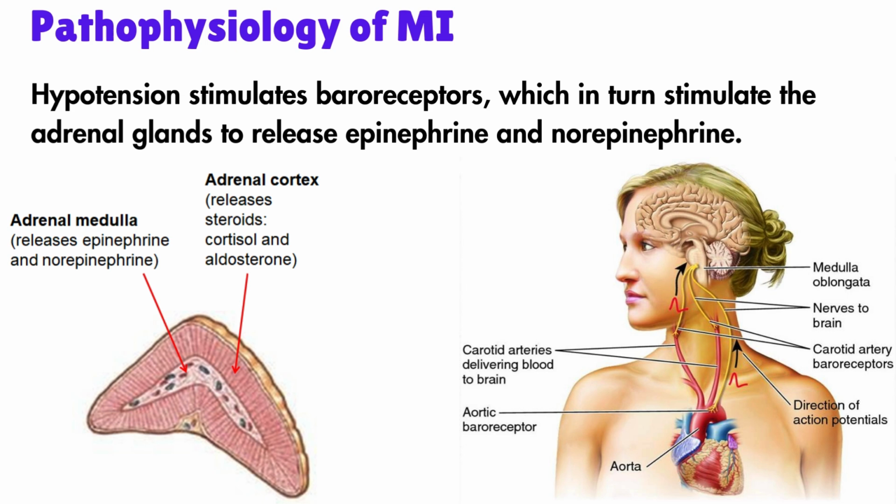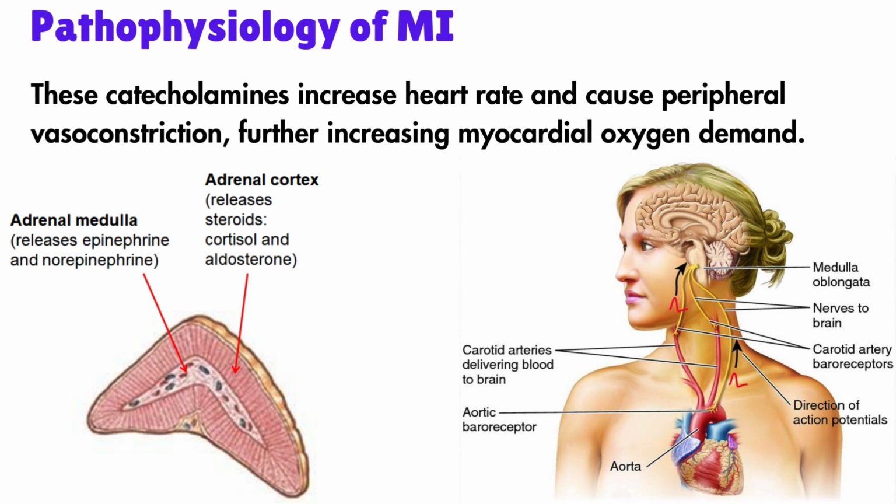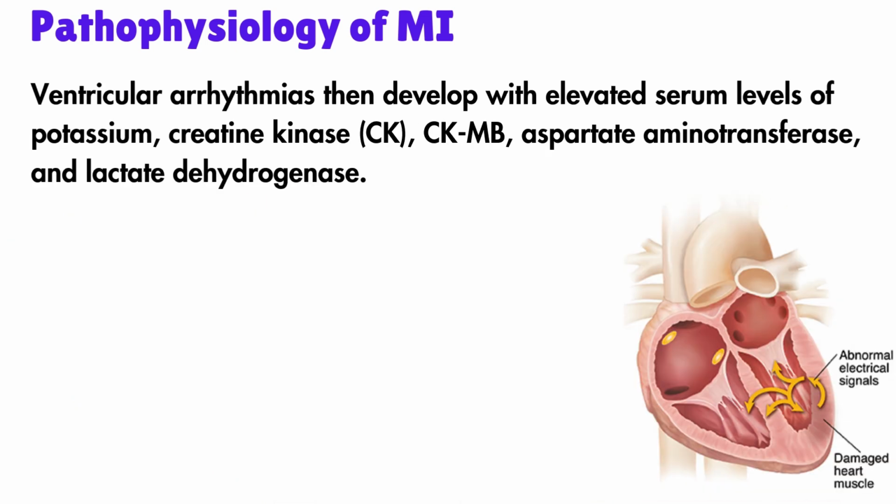Hypotension stimulates baroreceptors, which in turn stimulate the adrenal glands to release epinephrine and norepinephrine. These catecholamines increase heart rate and cause peripheral vasoconstriction, further increasing myocardial oxygen demand. Damaged cell membranes in the infarcted area allow intracellular contents into the vascular circulation. Because of that, ventricular arrhythmias then develop, with elevated serum levels of potassium, creatine kinase, CK-MB, aspartate aminotransferase, and lactate dehydrogenase.